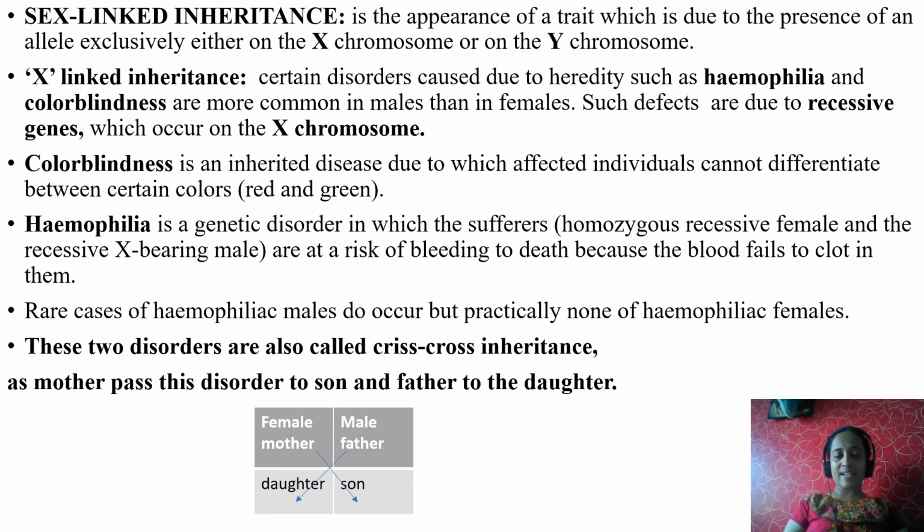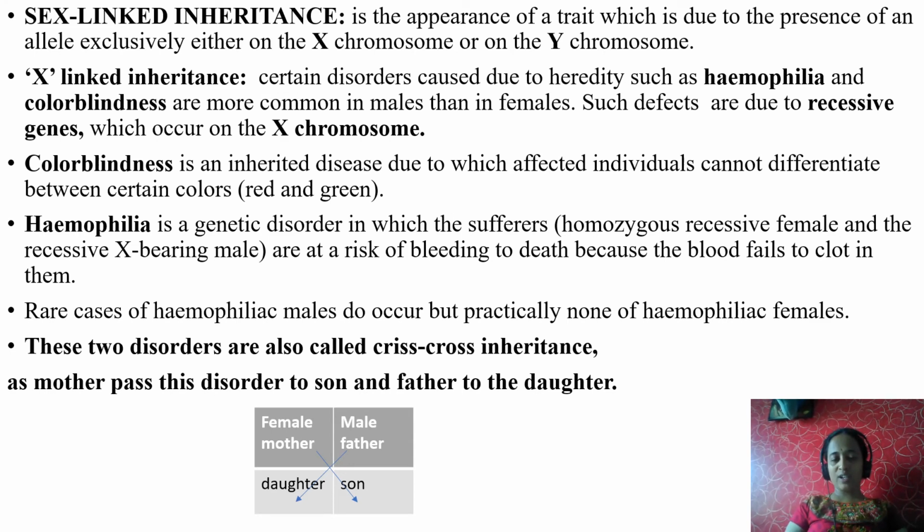Color blindness. What are the examples of those disorders? Hemophilia. Hemophilia in the sense loss of blood without any clotting. If a person with hemophilia gets any small cut, without any clot, he will bleed continuously. That is why this is also called a royal disorder. Next, color blindness. He cannot differentiate different colors. Color blindness is an inherited disease due to which the affected individual cannot differentiate between certain colors, that is red and green. Say for example, he may say red as green or green as red. He cannot differentiate red and green and a few colors too.